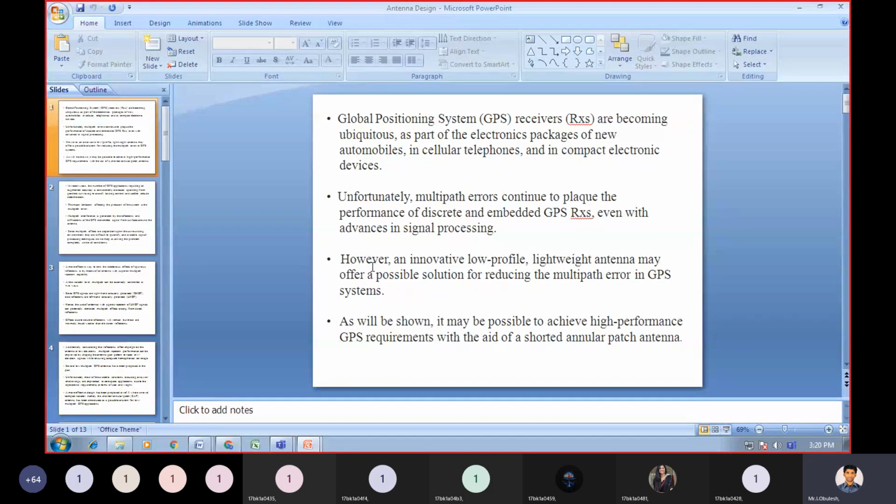The global positioning system receivers are becoming ubiquitous as a part of electronic packages of new automobiles, in cellular telephones, and in compact electronic devices.